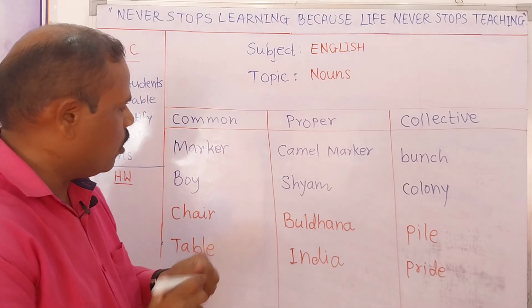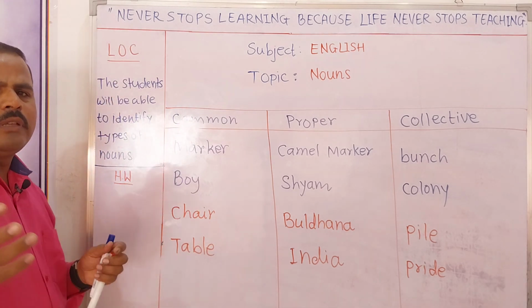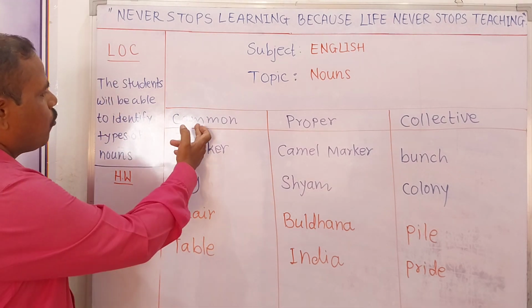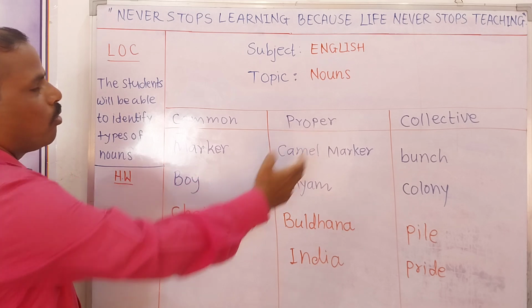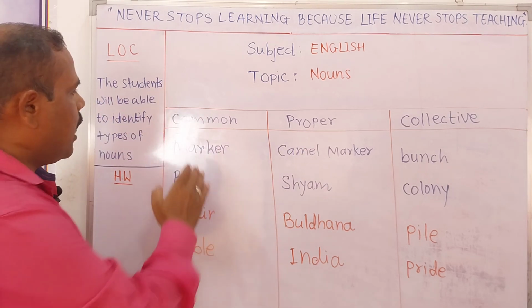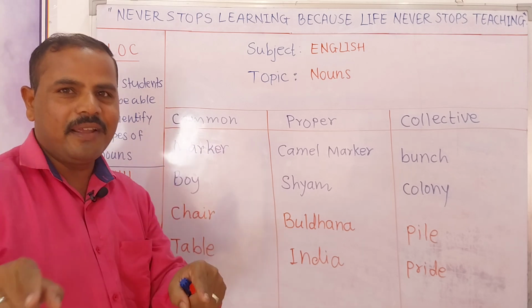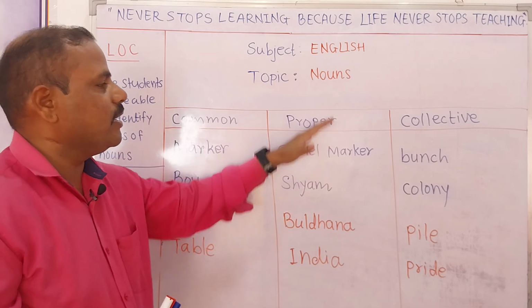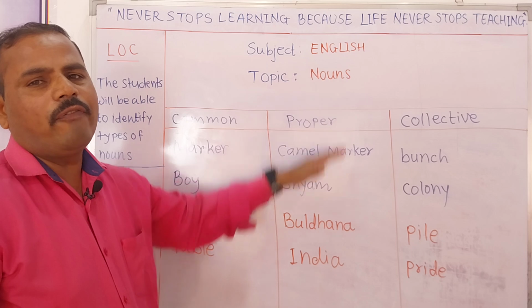Whatever homework I want to give you, can you tell me more examples of common noun, proper noun or collective noun? If you are watching this video, you can take a paper, make a chart like this on the paper and write down a lot of examples.